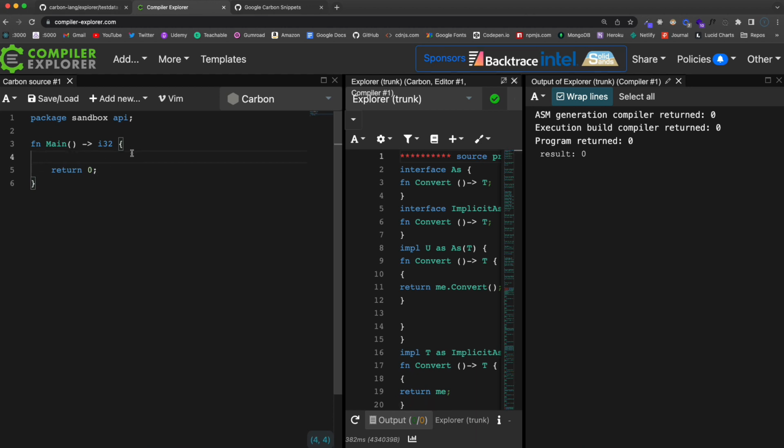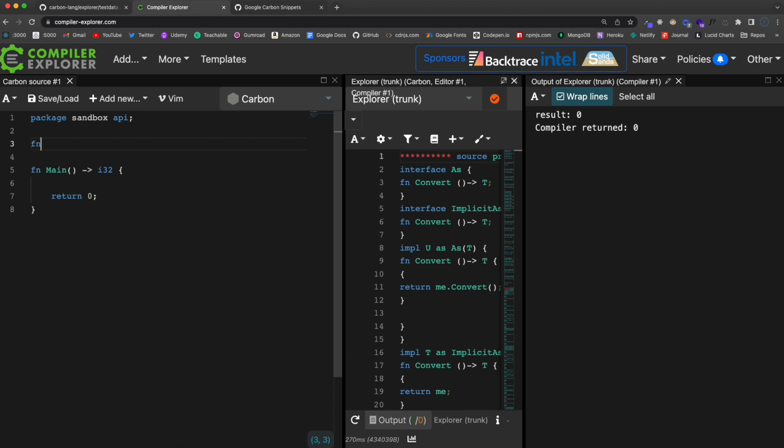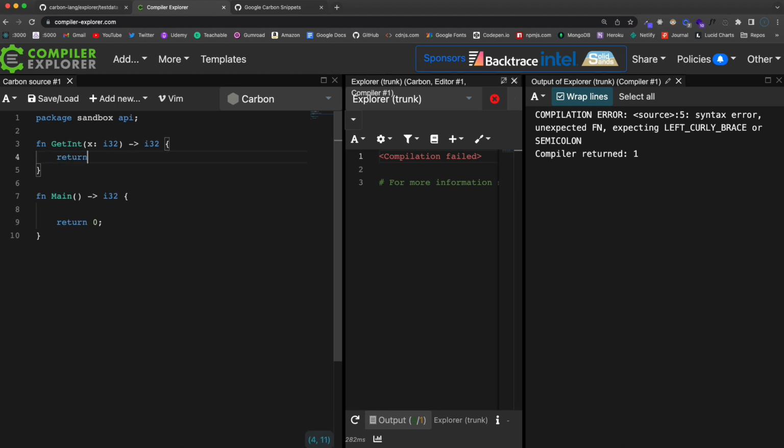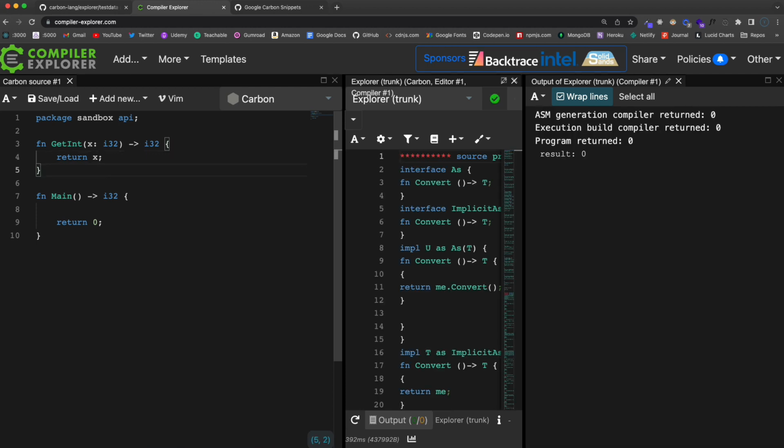I know that might not make a lot of sense, but let's say we have a function, get int, and it's going to take in an I32, and it's going to return I32 as a type, and let's say return x. So it's just passing in what it takes in.